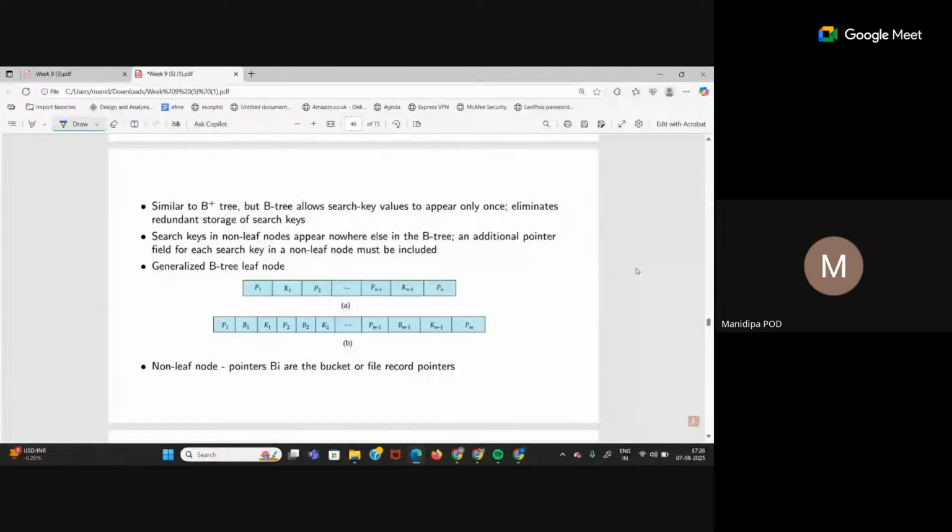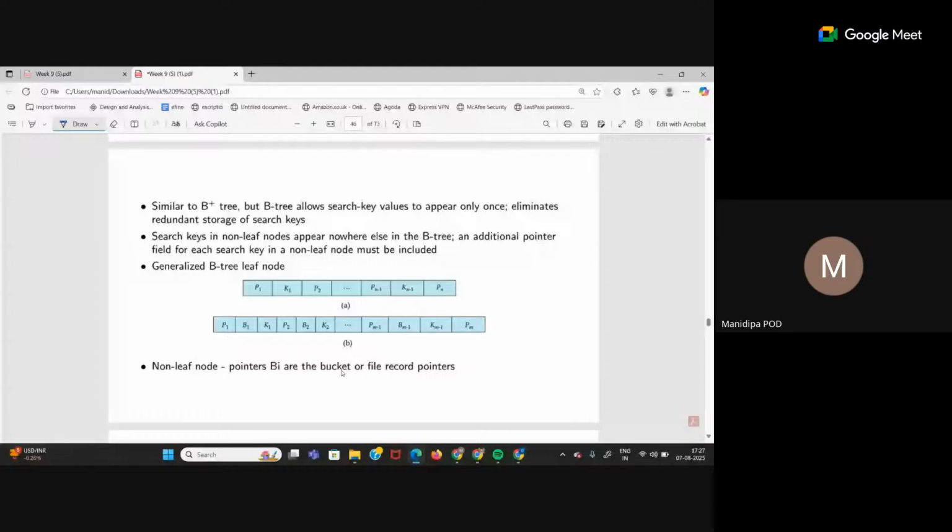Isn't that true? Yes, ma'am. From every node, every key value is unique, right? There is no copy of that. That means that it only appears once. So along with that key value, we must have the record pointer to the actual table. So every node in a B tree will have a different structure like this.